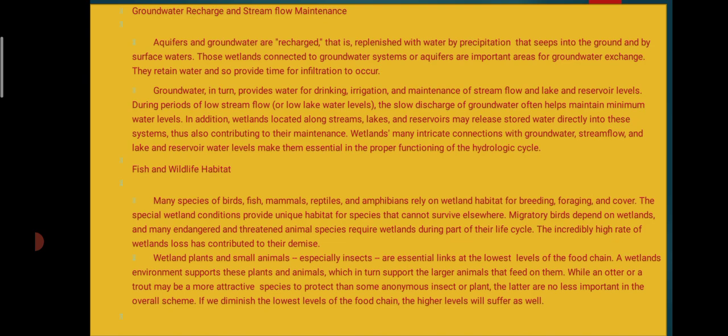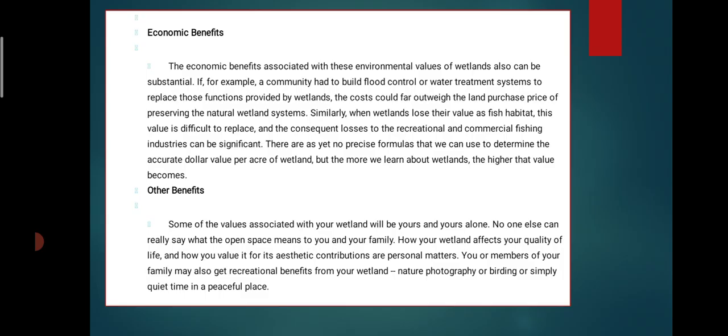While the otter or trout may be a more attractive species, protecting the smaller animals or plants is no less important in the overall scheme. If we diminish the lowest level of a food chain, the highest level will suffer as well. That is nothing but important. It is also one type of importance or principle of a wetland.